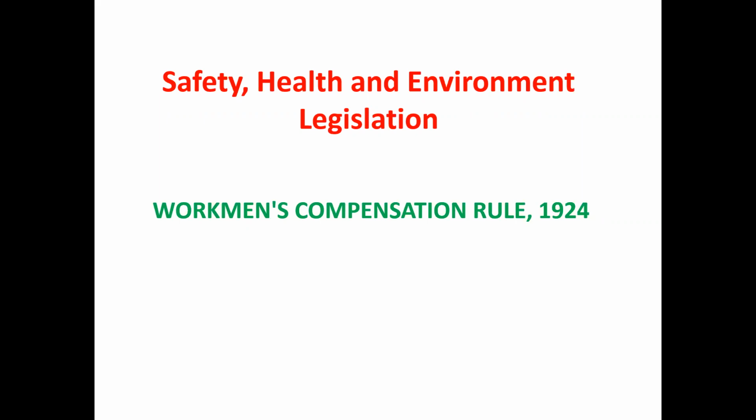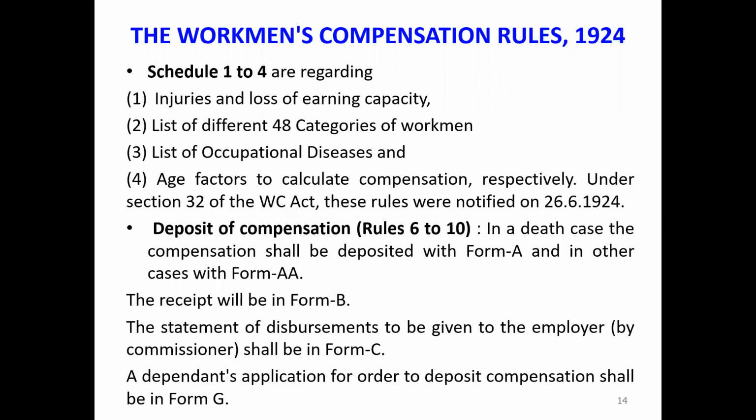Now we are going to discuss in short the Workmen Compensation Rules 1924, which came into existence after this act, the Workmen Compensation Act 1923. In these rules also, the main reference is the schedules. There are 4 schedules: injuries and loss of earning capacity details, list of different 48 categories of workmen, list of occupational diseases, and age factors to calculate the compensation, respectively.